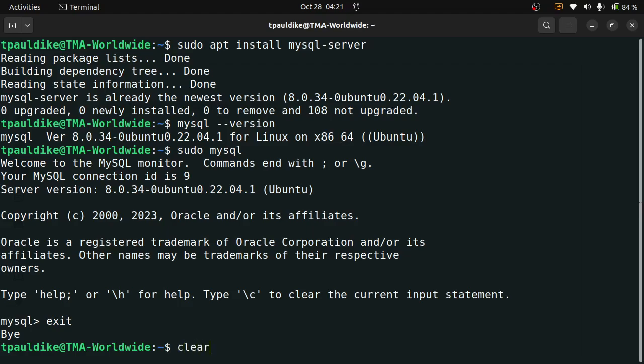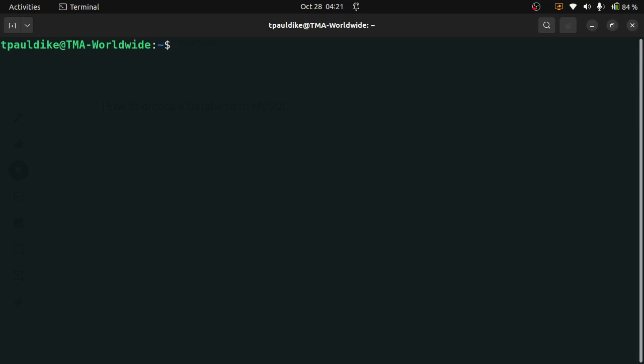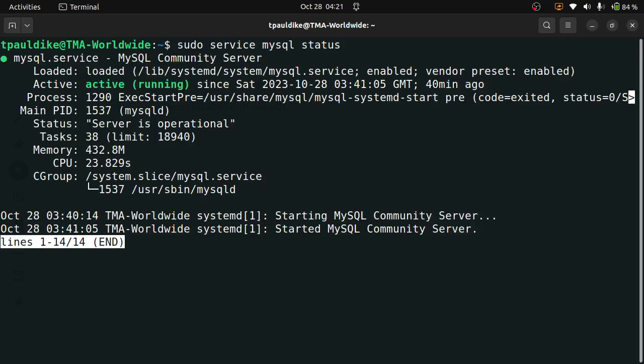Okay. But before you do this, you have to make sure that the server is running. Let me show you that my server is running. Sudo service mysql status. Right, so look at it, it's active and running. So this may not be your case. If I press Q, I've exited that report.